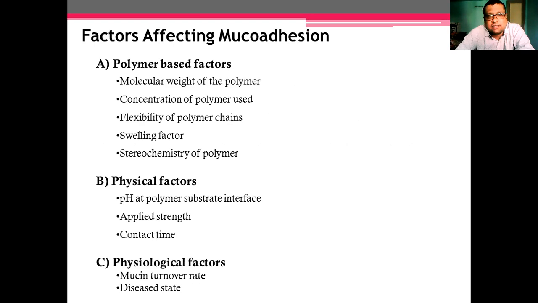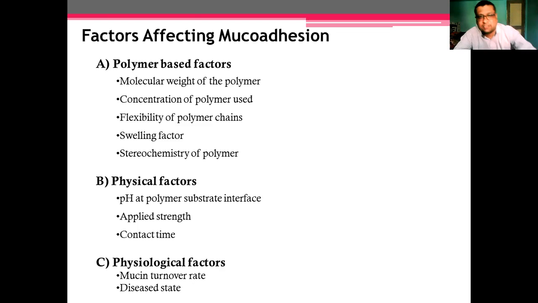The next point is the factors affecting mucoadhesion. The first one is polymer based factors. Which factors affect mucoadhesion? First are the polymer based factors: molecular weight of polymer. Second is the concentration of polymer used.